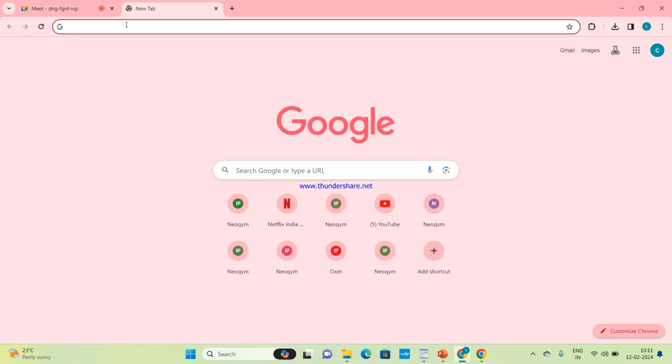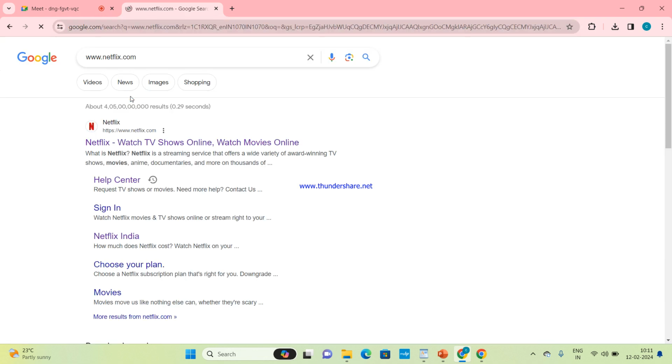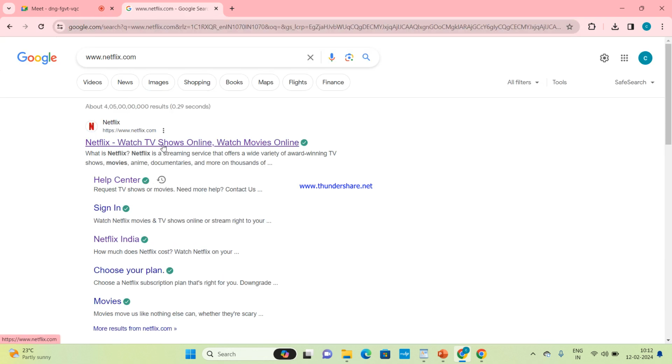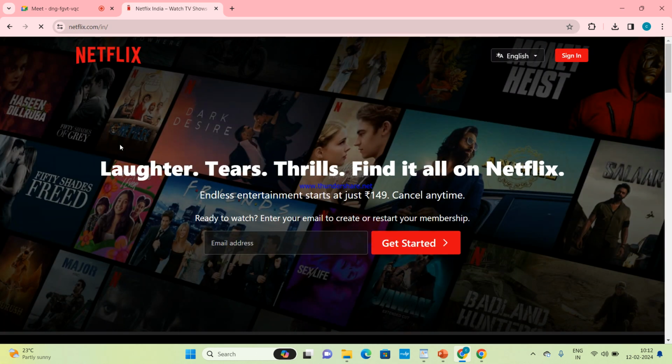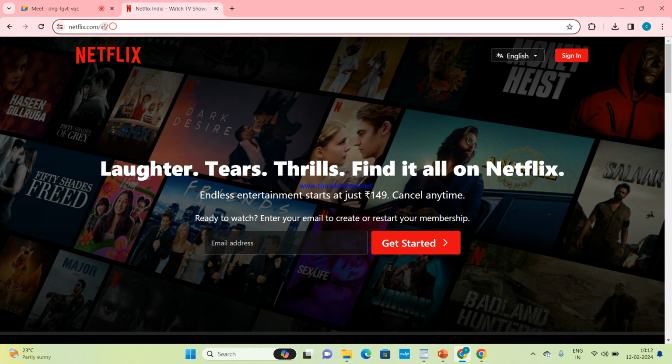Similarly, every website will have this. Let's say netflix.com. Here, this is plain Netflix. HTTPS is a protocol and netflix.com is a domain name. Here, we are in the sign in page, right? Here, can you see /in? This is a path. Where are we? In India. So this is the sign in page. This is a domain name and this is a protocol. Understood, everyone?